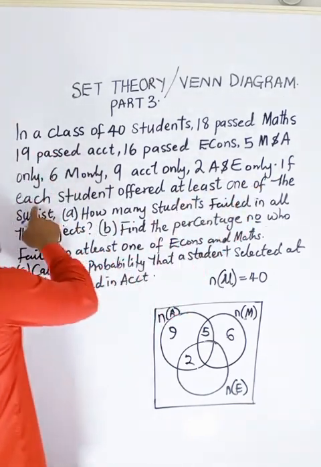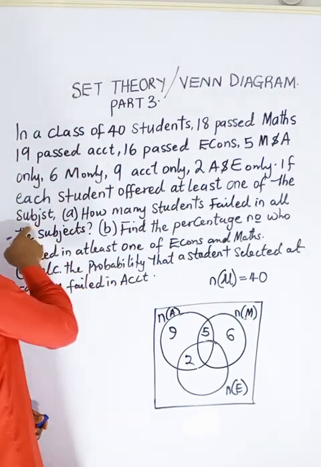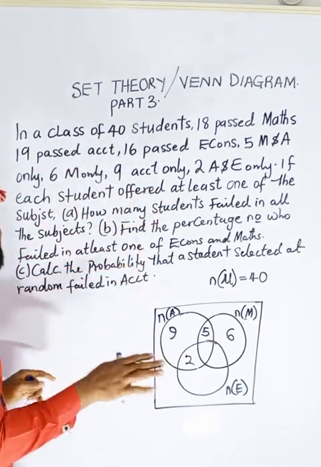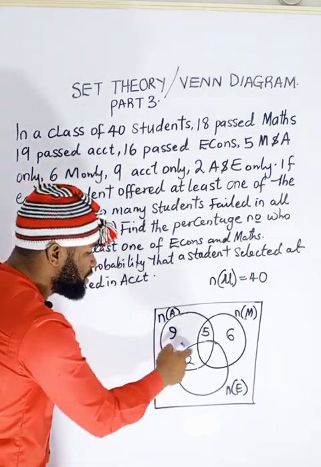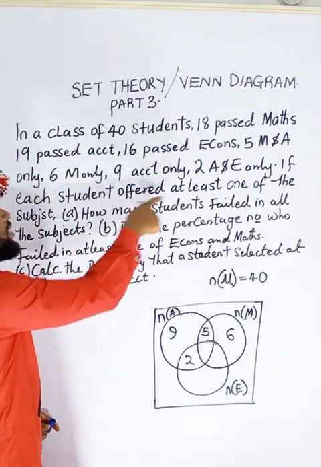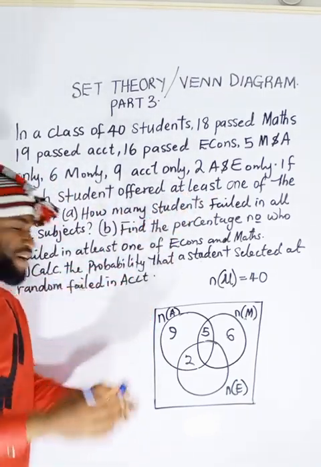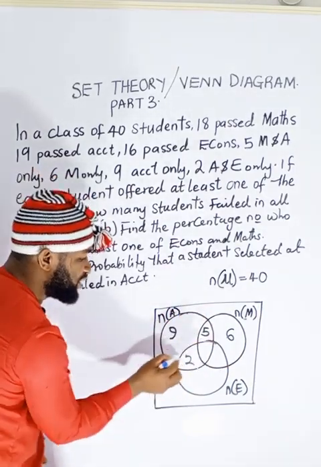Now, if each student offered at least one of the subjects, please, I'm using a lot of short forms. Please don't take them serious. This is subjects. Now, that means whenever they say each, at least means 1 and above. That means the people that passed all the subjects, they are here.